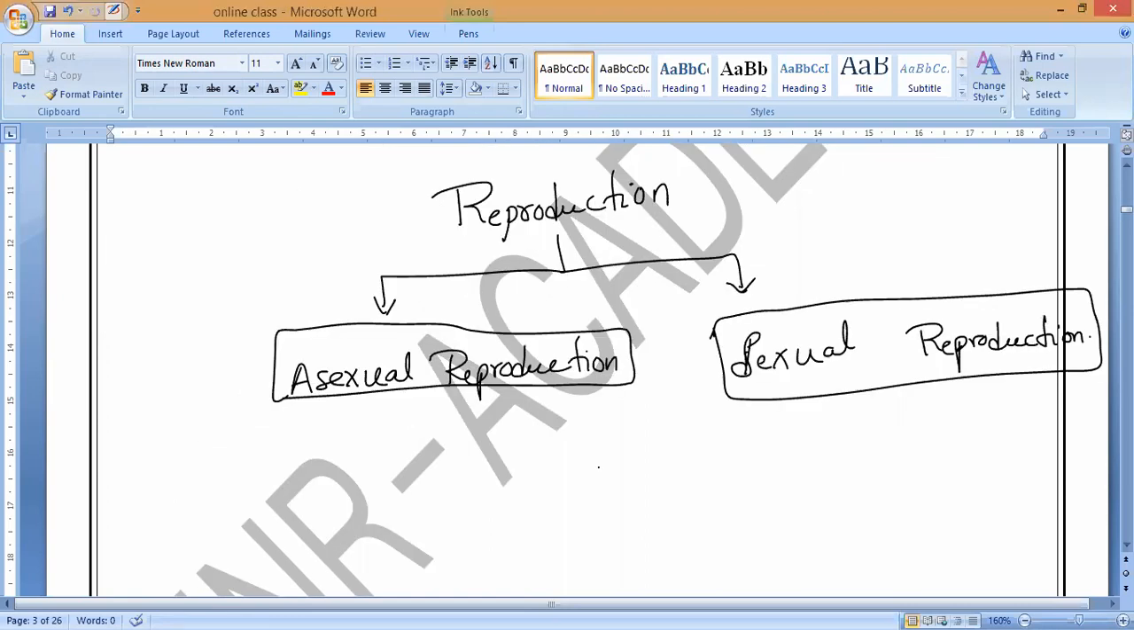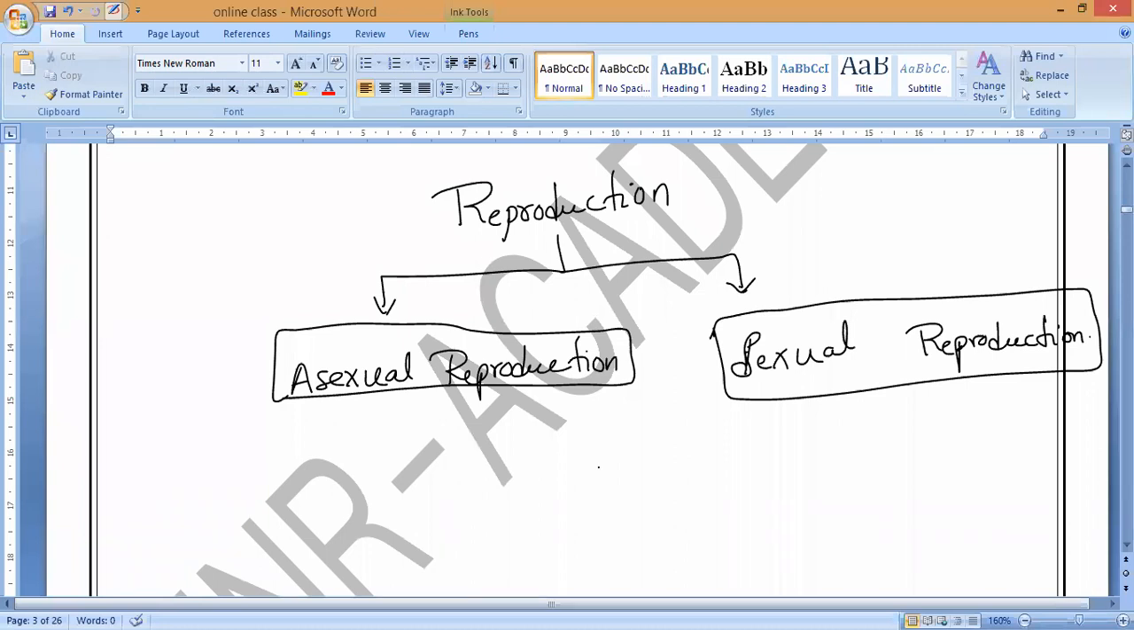Yeah. So now you can see here, all the living plants and animals, everything will produce their offspring either by the method of asexual reproduction or sexual reproduction. So now we will discuss the meaning of asexual reproduction and sexual reproduction. Later we will study the types of asexual reproduction and which kinds of organisms will come under this, and we will study all in detail.